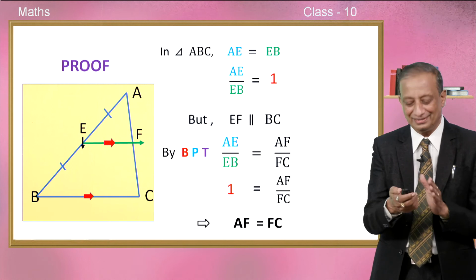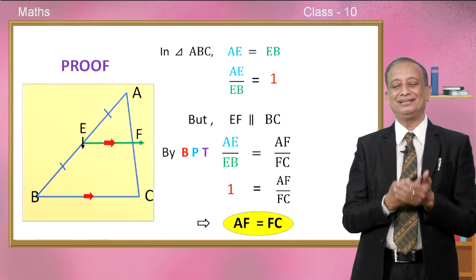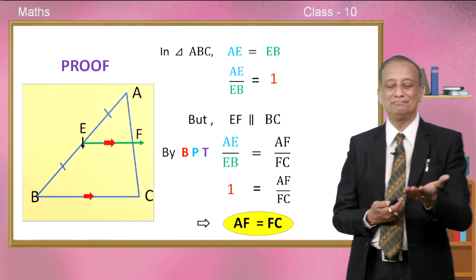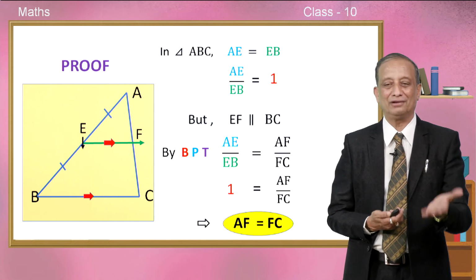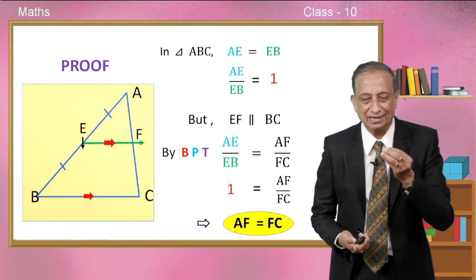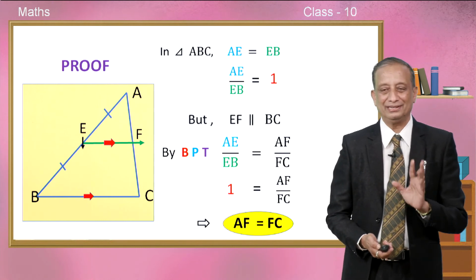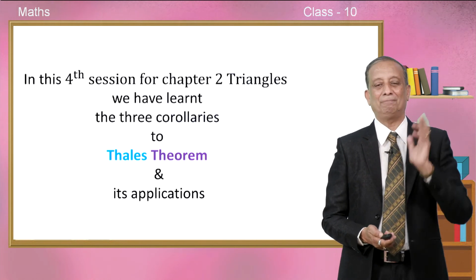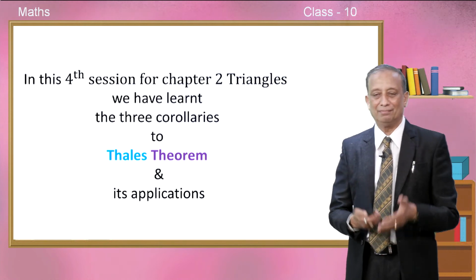We got it, children. So nicely we could prove with the help of BPT. So wonderful, converse of midpoint theorem. We could write the proof in just hardly few steps. Don't you think it is so beautiful? This is the application of the Thales theorem and corollaries.